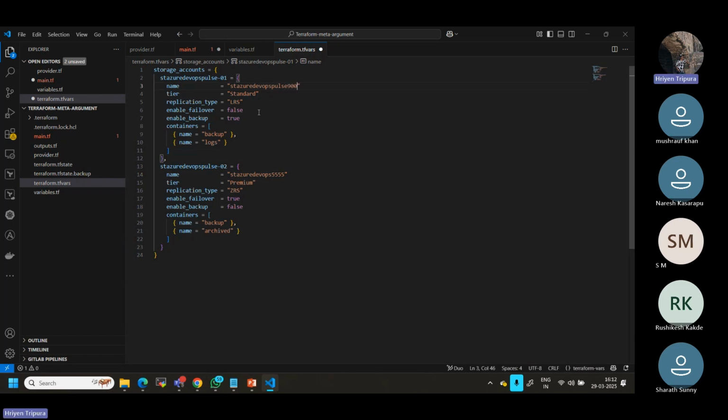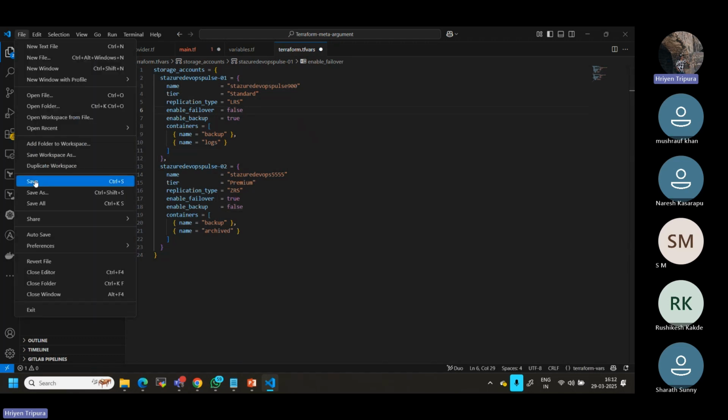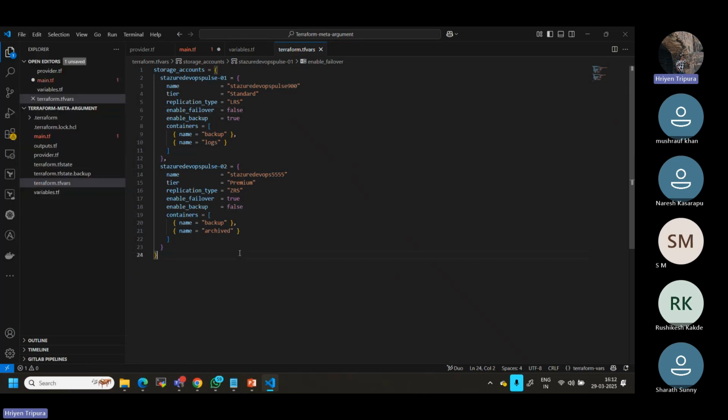So basically, as I told you, this has separate values, separate properties, right? So now this is defined in tfvars. The same thing you can define in your variable file, but while defining the data type, you have to carefully mention it as a list of strings or maybe a map. Now, okay, this is good.